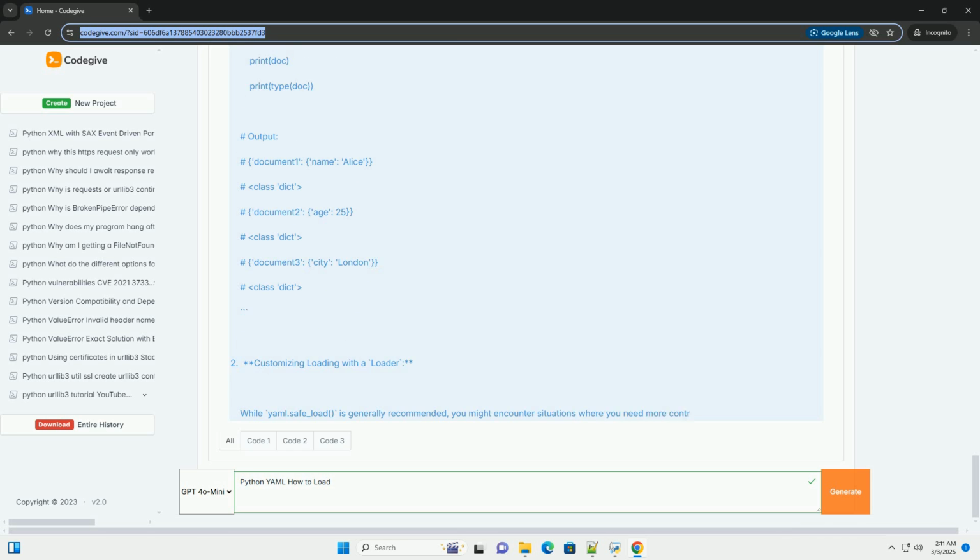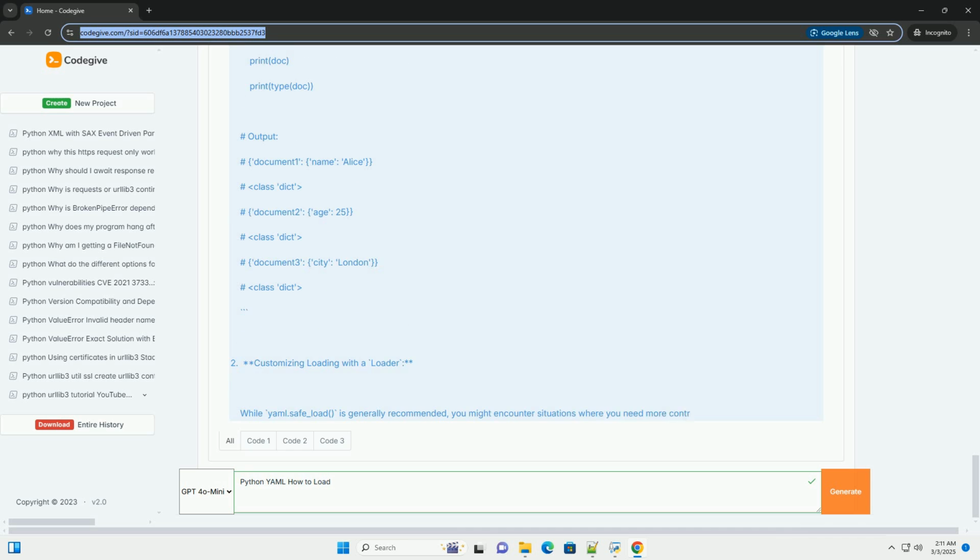PyYAML supports various built-in tags, such as str, int, float, bool, and null. You generally don't need to specify these explicitly, as PyYAML infers the types automatically, but they can be useful for disambiguation or when you need to override the default behavior. Custom tags can also be created, as shown in the custom loader example above.